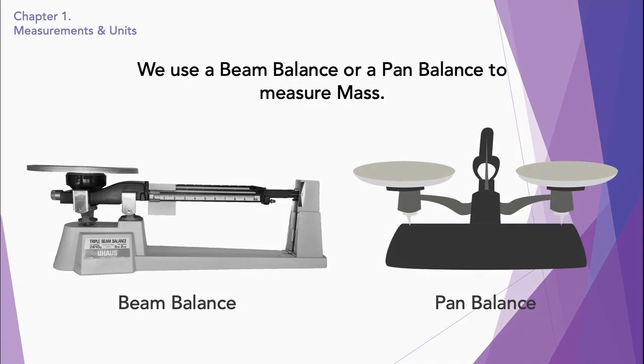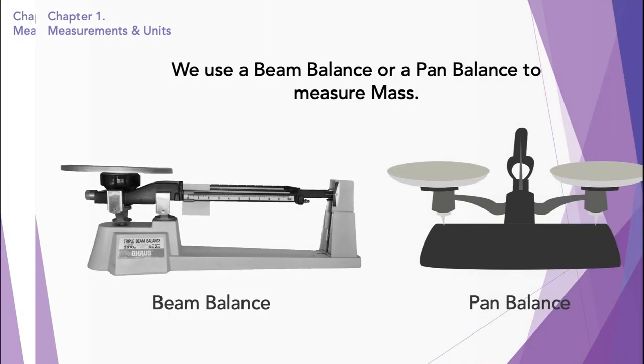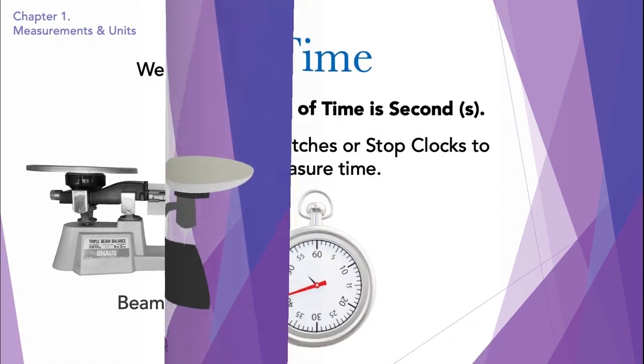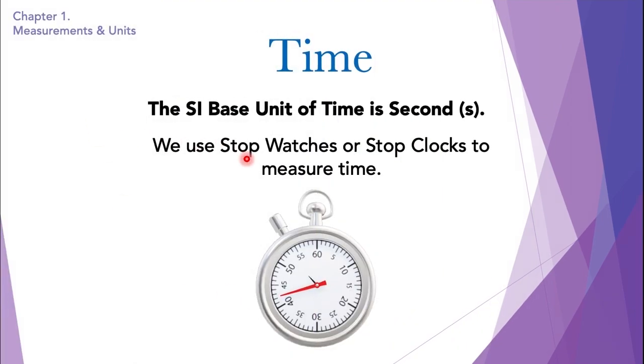So this was all about mass. Now we're going to look at time. Time is also a physical quantity which has a base unit, seconds, symbol small s, and we use stopwatches or stop clocks to measure time.